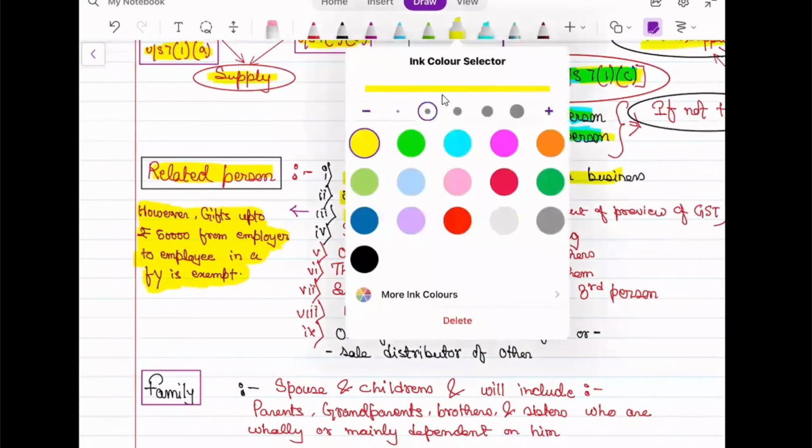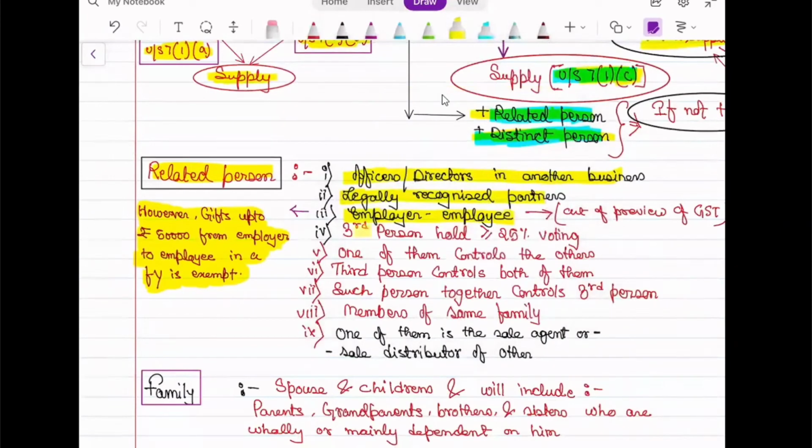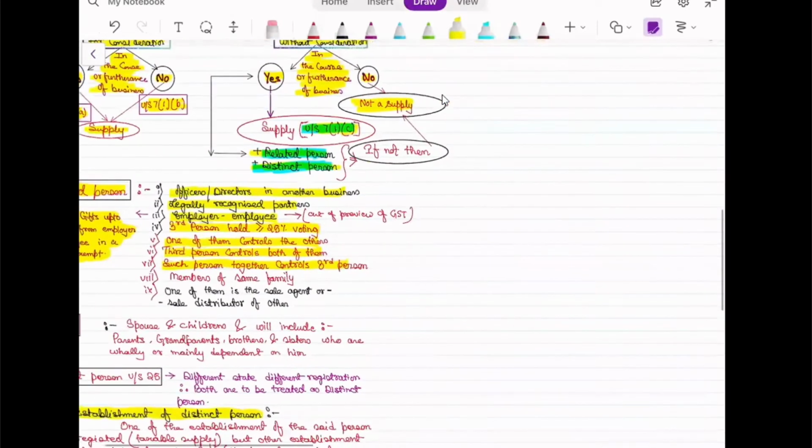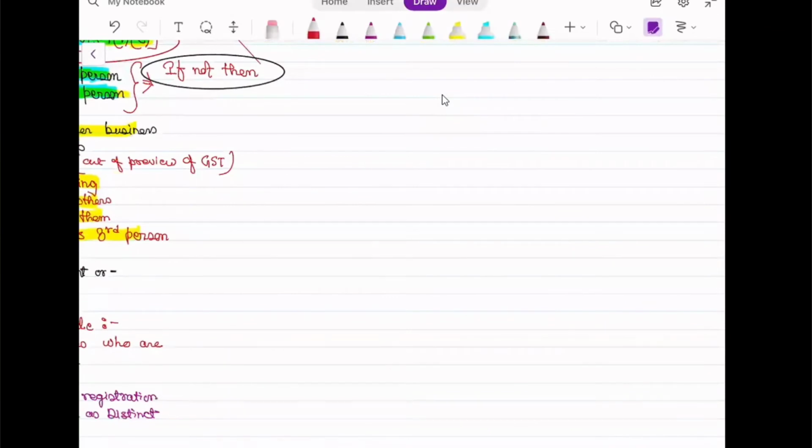Everything is given in such small points. Third person holds more than or equal to 25% of voting power. One of them controls the other. What this all means, I'll say: a third person controls both of them, or such persons together control the third person. So, simply, here is the case of what we call a holding company.